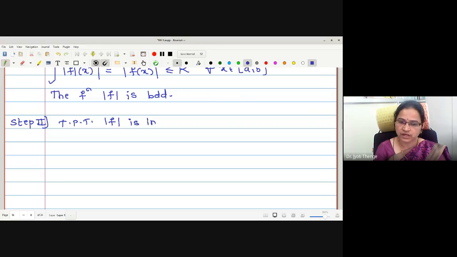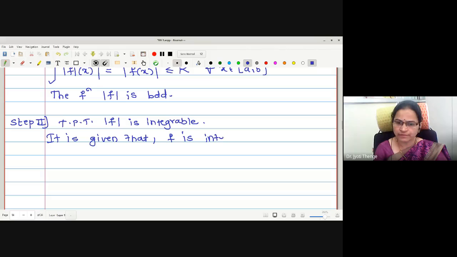Mod f is integrable. Okay, for every step I am very clearly writing what is the assumption and what to prove, because sometimes if we have a confusion between what is given and what to prove, it may create trouble for us. Therefore, initially we should write clearly what to prove and what is given. Okay, what is given here? It is given that f is integrable. Now, if f is integrable, we can write the condition of integrability regarding this function. Yes, f is integrable on the closed interval [a, b].